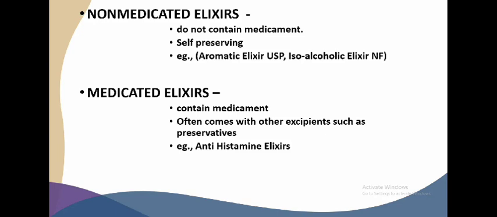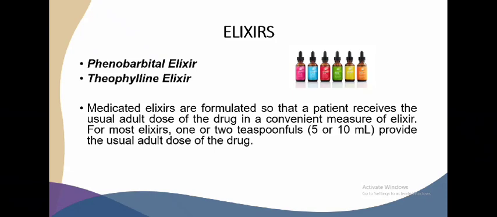Examples of non-medicated elixirs are aromatic elixir (USP) and isoalcoholic elixir (NF). For medicated elixirs, an example of this is the antihistamine elixirs. These antihistamine elixirs are used in the symptomatic relief of allergies. The following are examples of the antihistamine elixir. The first one is the phenobarbital elixir and the other one is the theophylline elixir.